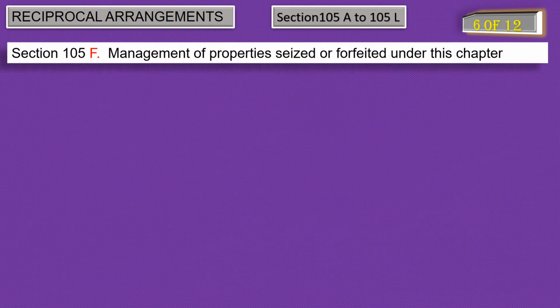Sixth point of reciprocal arrangement is management of properties seized or forfeited under this chapter as per the provision of section 105F.